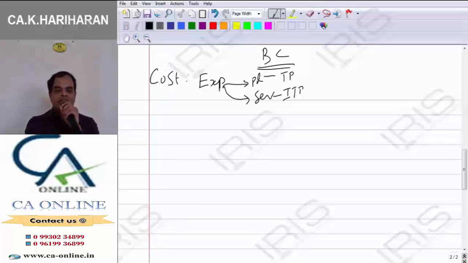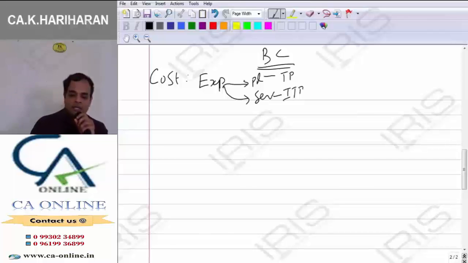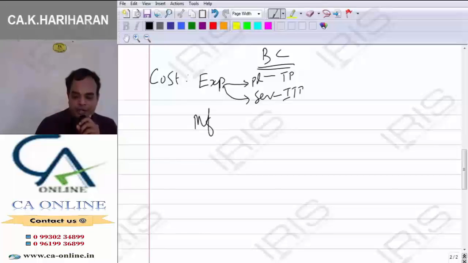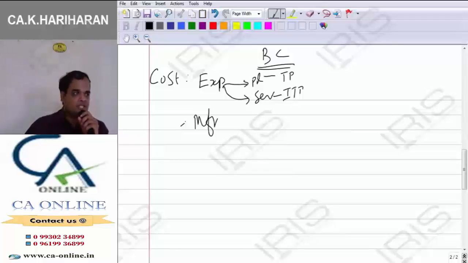Now, we are going to ascertain the cost, sir. How to ascertain the cost? The cost we have to ascertain in manufacturer's point of view. In whose view you have to ascertain, sir? Manufacturer's point of view. So, first one is what? Cost is the expenses which is incurred for the purpose of producing the product or rendering the services.